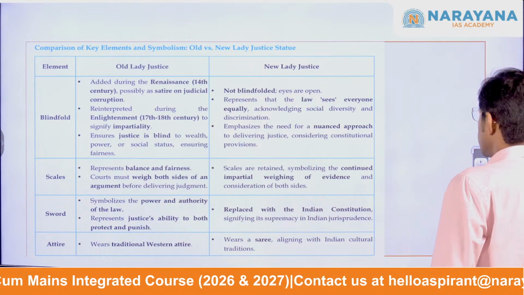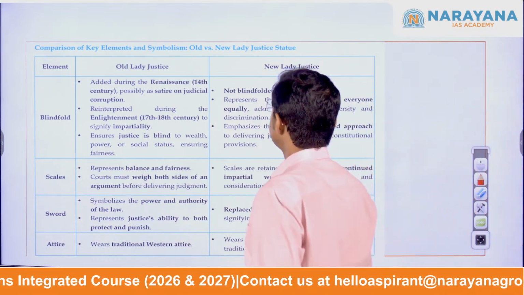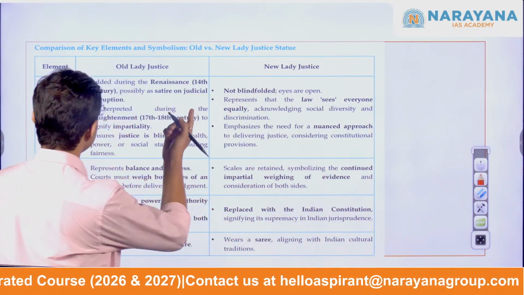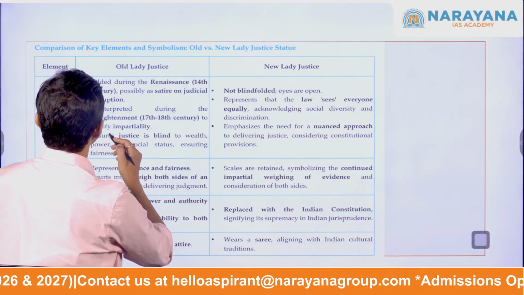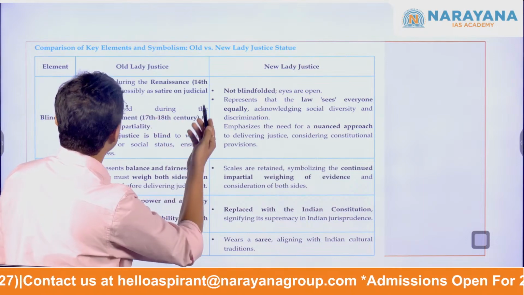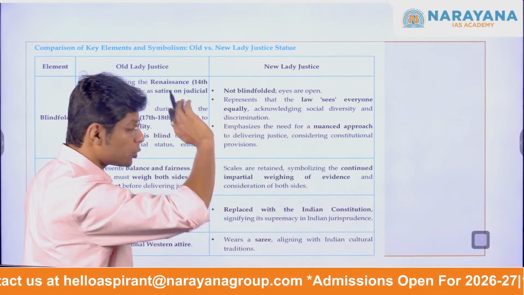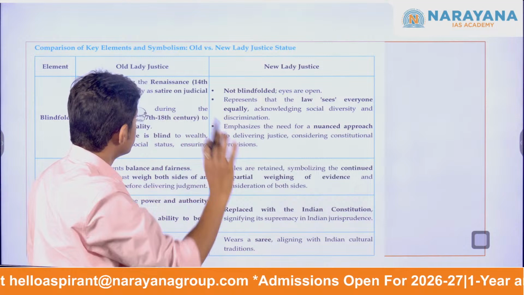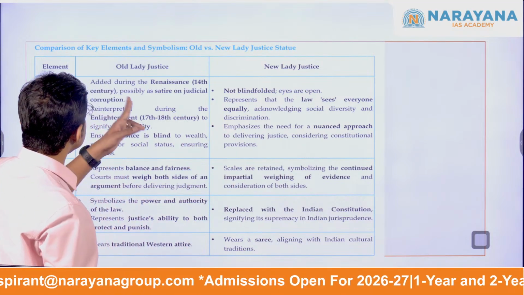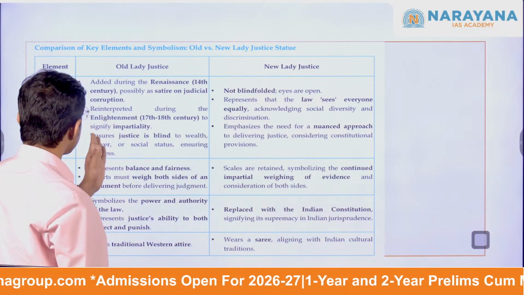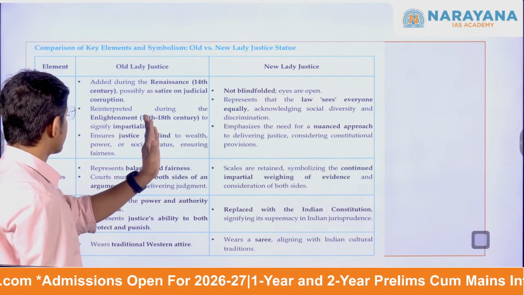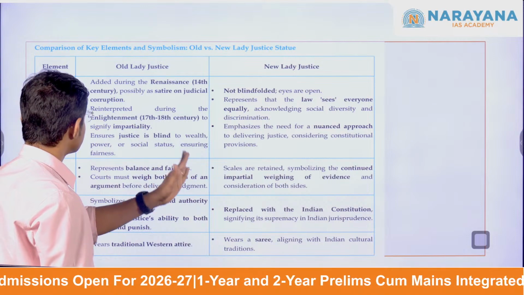So again, here you can see the difference. For example, the old lady, the blindfold was added during the Renaissance, that is the 14th century, possibly as a satire on judicial corruption. We do not know, it's an old story. It was reinterpreted during the Enlightenment to signify impartiality, ensuring justice is blind to wealth, power, or social status, ensuring fairness.